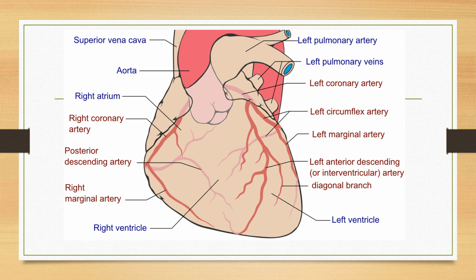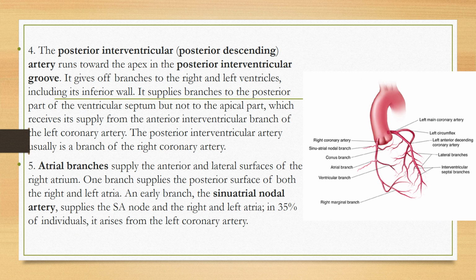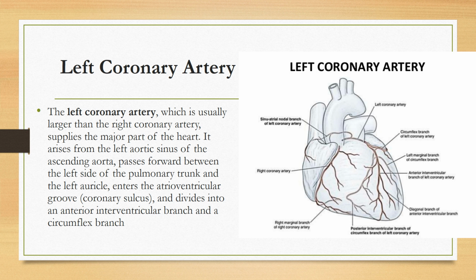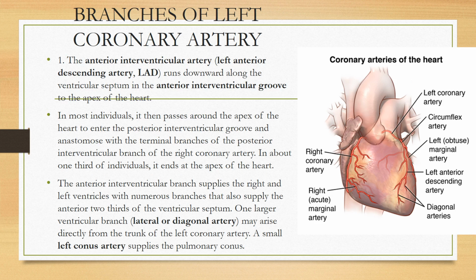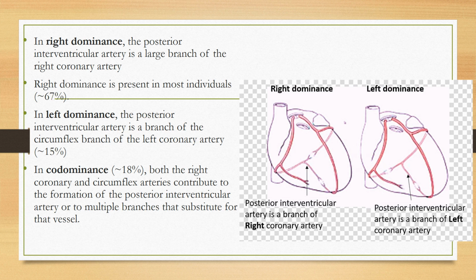There are many branches from the right coronary artery and many branches from the left coronary artery also. You have to learn the names of the branches. You have to learn the area of distribution which they are supplying. Then you have to learn what is right dominance of the heart, left dominance of the heart, codominance of the heart, and what are the percentages.